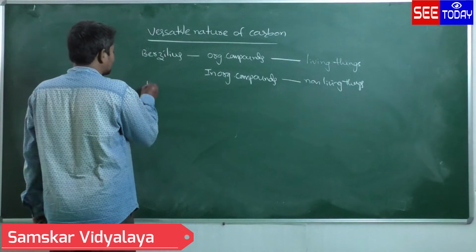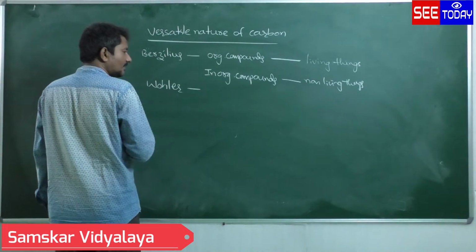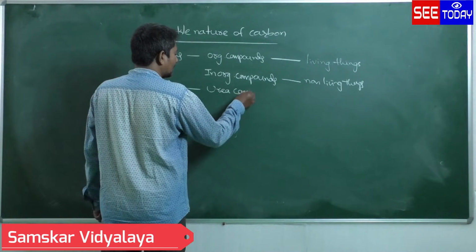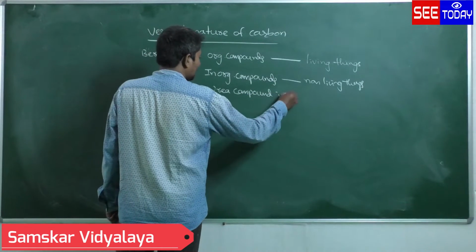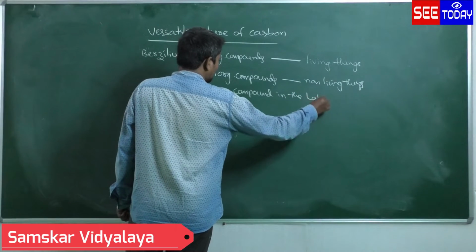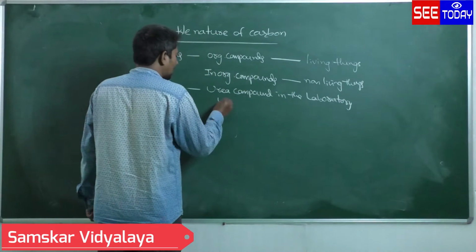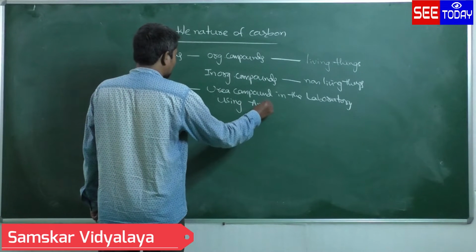But Wohler was the first scientist who synthesized the urea compound. Urea is an organic compound. He synthesized urea in the laboratory using ammonium cyanate.